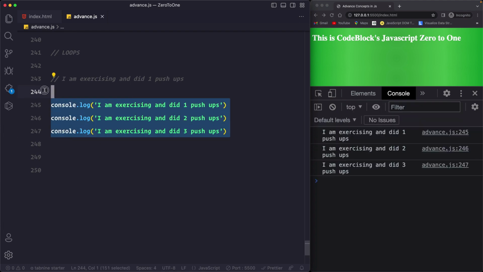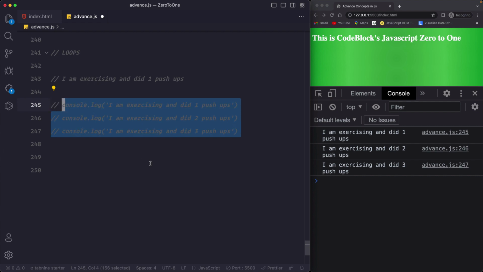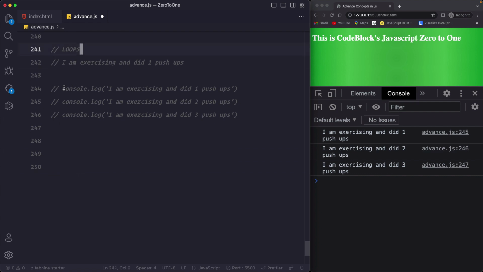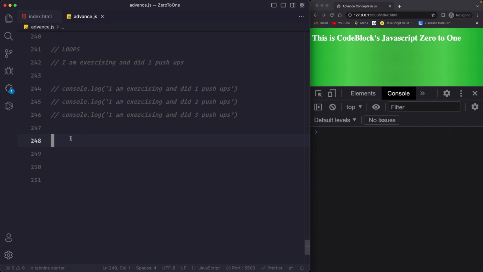Why do this? This is wet code. You are writing everything twice. You can use a very simple loop. Now, I will first write the loop and then I will explain it. So let's say that I want to replicate something like this. So I went to the gym and I did 10 push-ups. If I have to print that as a statement, I would simply use a for loop.